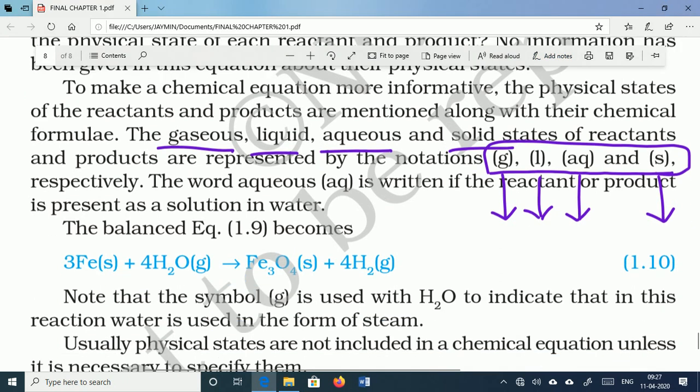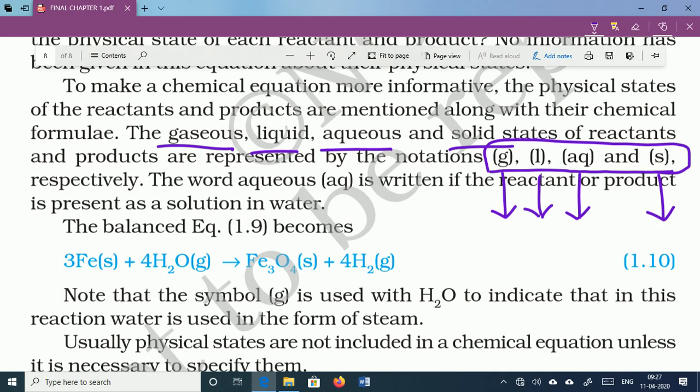Here, simply see 3Fe. Here we discuss the previous equation, that is 3Fe. Here (S) is written, which means Fe is involved in this reaction in solid form. For H2O, we know that H2O is in the liquid form, yet here the G is written.